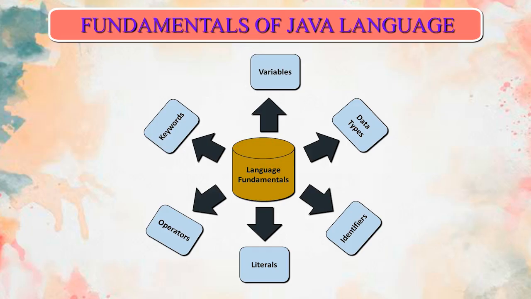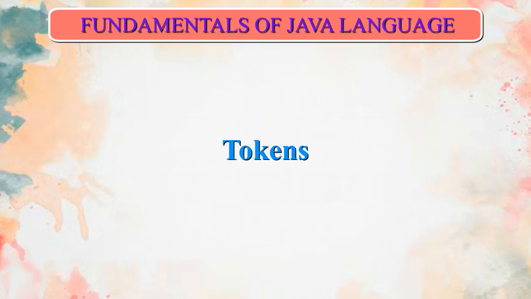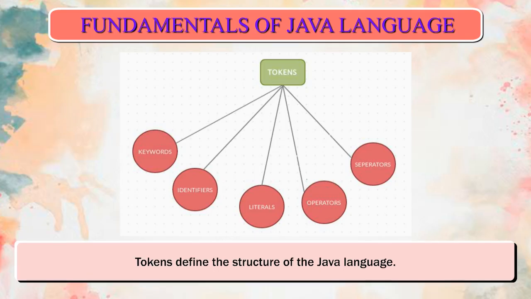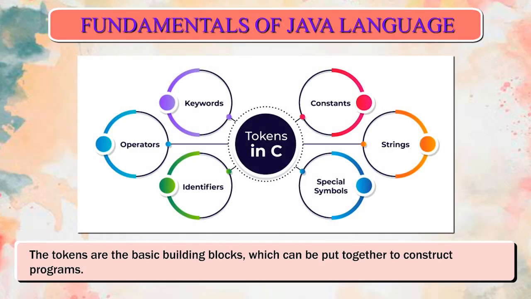Fundamentals of Java language. Tokens. The smallest meaningful element of a Java program is called a token. Tokens define the structure of the Java language. The tokens are the basic building blocks, which can be put together to construct programs.